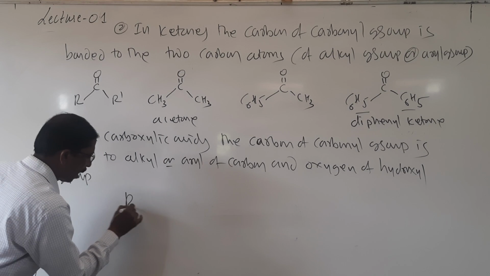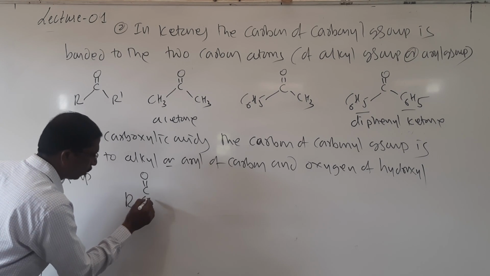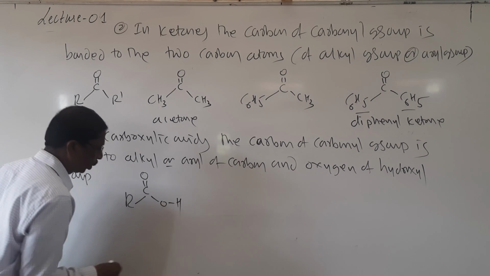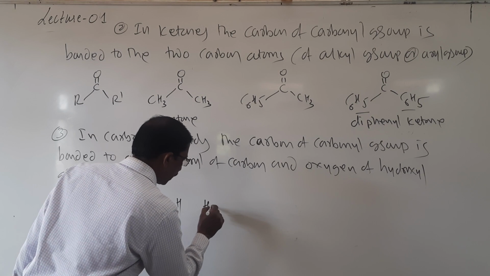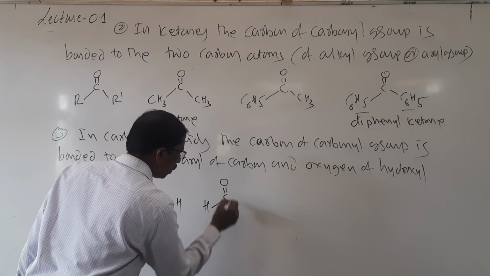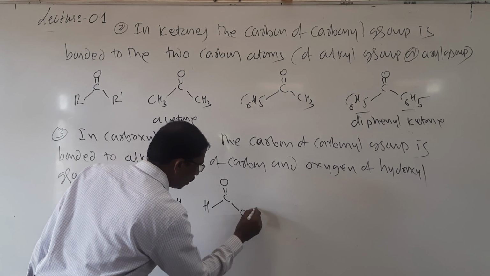Look here, R C double bond O H. I will write an example, H C double bond O, O H.